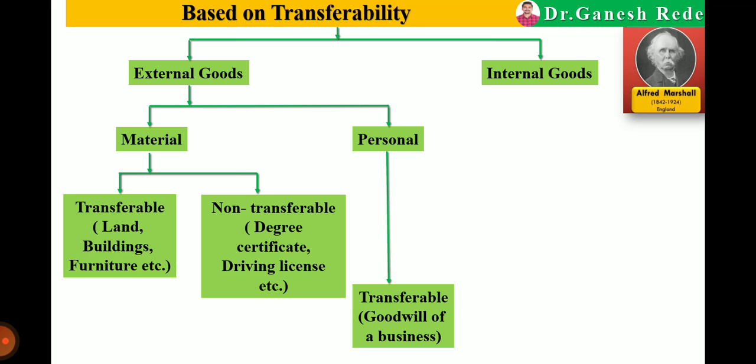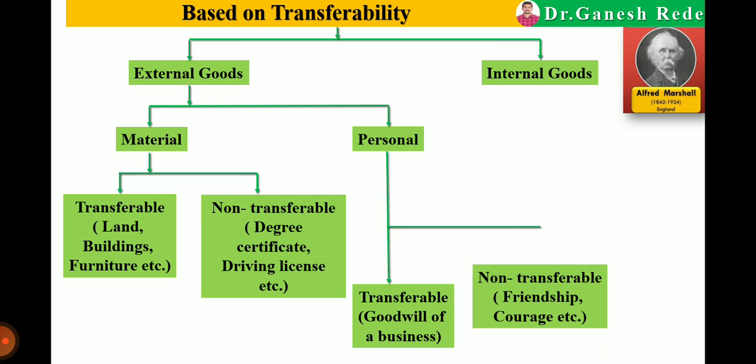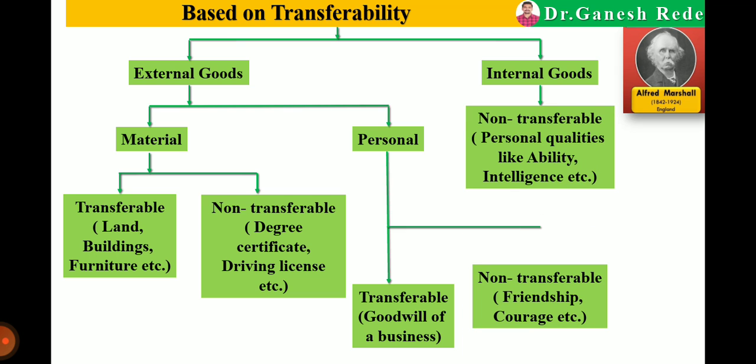Now we will think about the internal. All the internal goods are non-transferable. So in that we take the example of non-transferable goods like personal qualities of a human being: ability, skill, intelligence. They are the internal non-transferable goods.